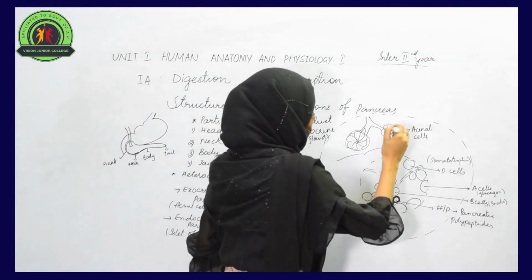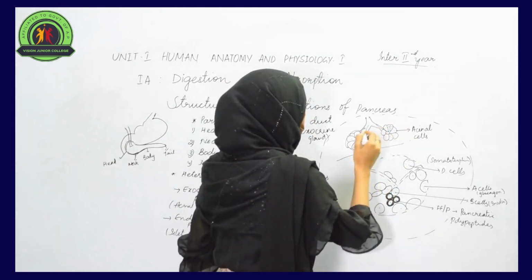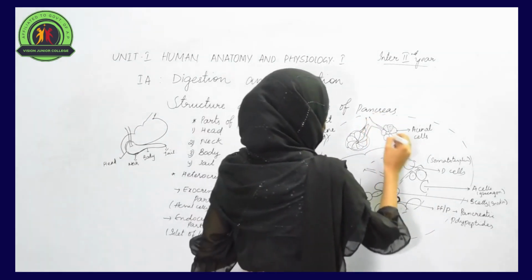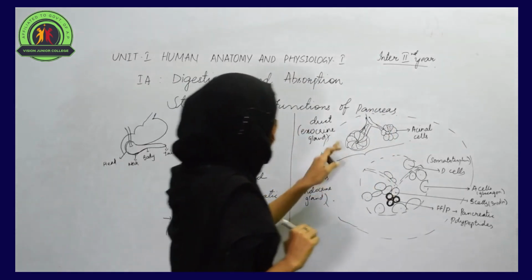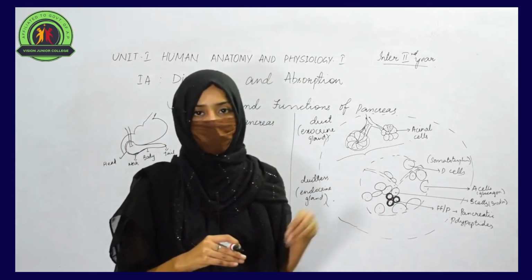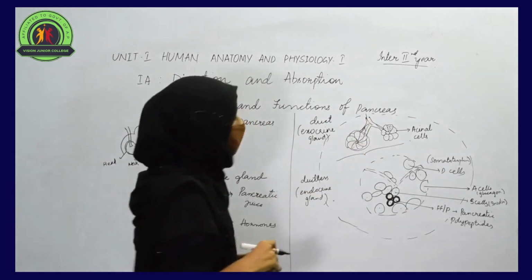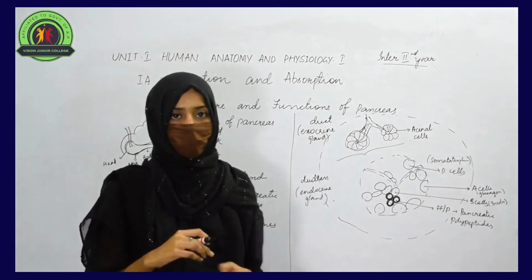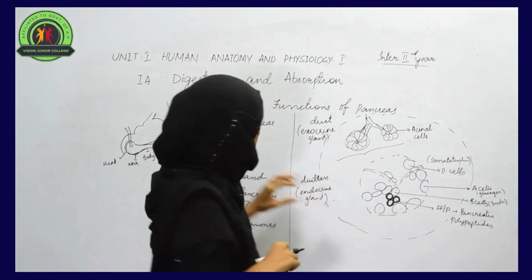Whatever pancreatic juice is secreted by these cells is collected by the different ducts, and one common duct is present through which this pancreatic juice can be transferred. So this is how the acinar cells help in the production of pancreatic juice, and that pancreatic juice is transferred for the process of digestion through a duct called the pancreatic duct, or the duct of Wirsung.